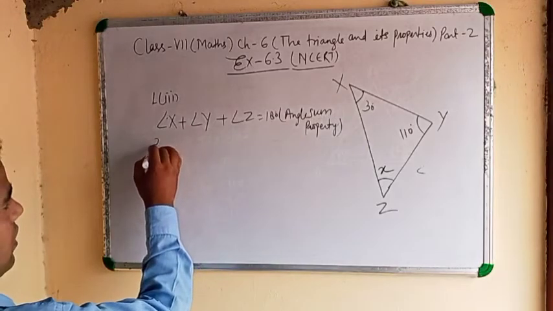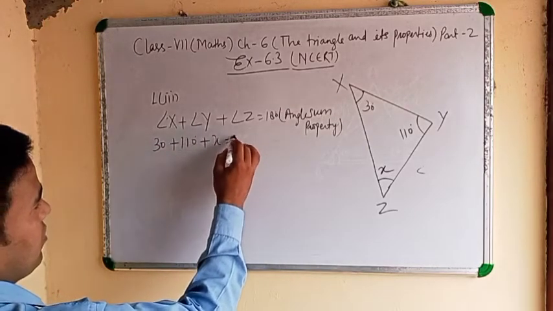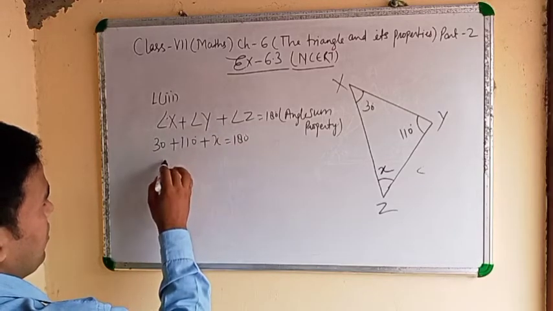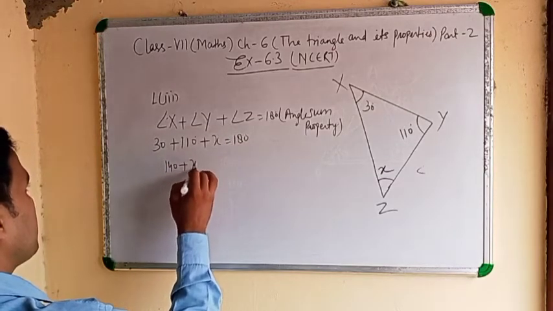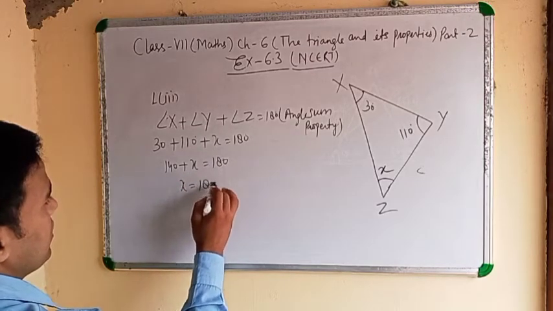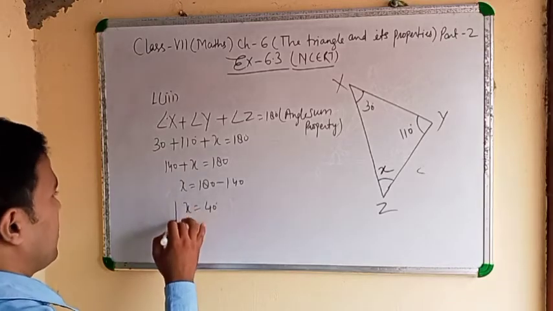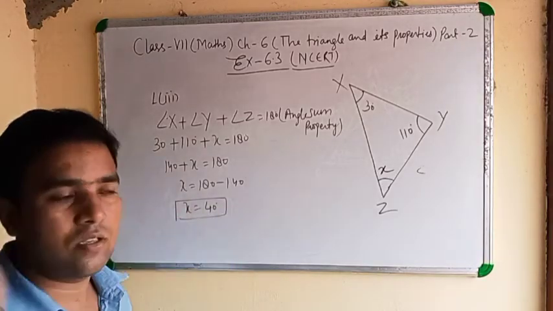Means 30, 110 plus x equals 180. 140 plus x equals 180, then x equals 180 minus 140, x equals 40 degrees. Clear? Note down.